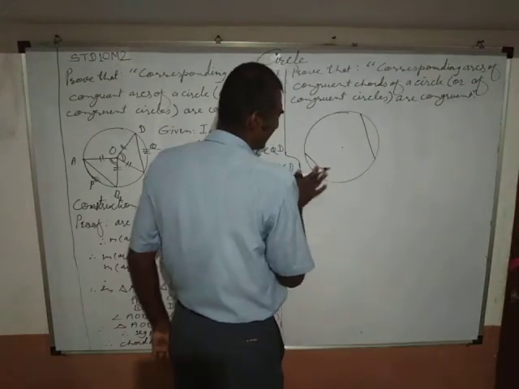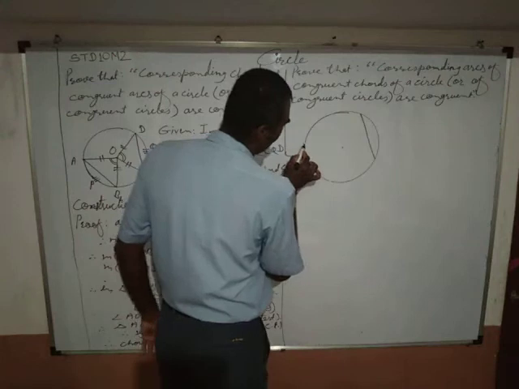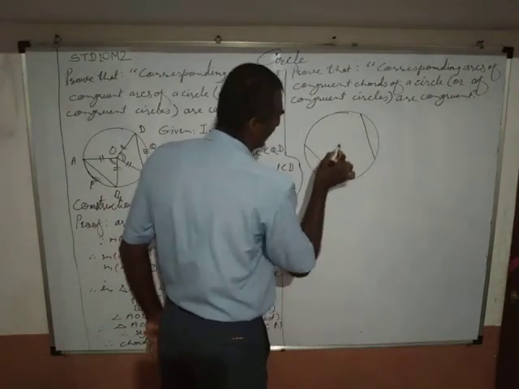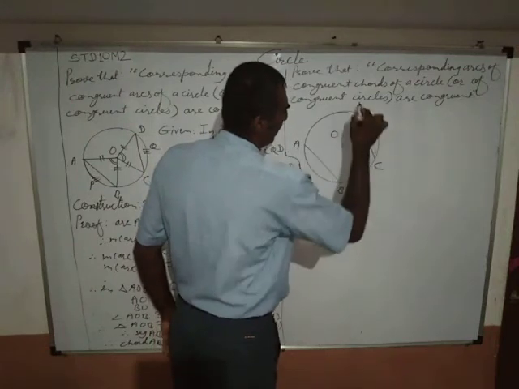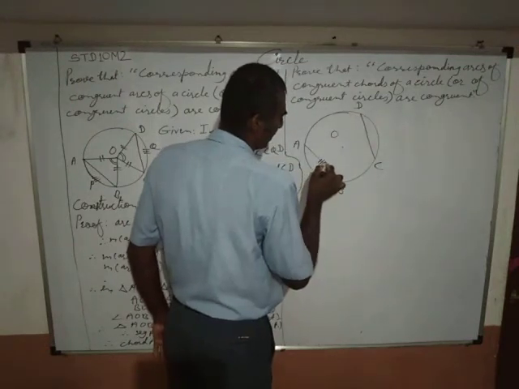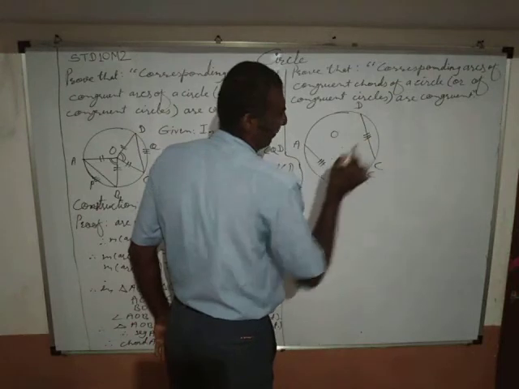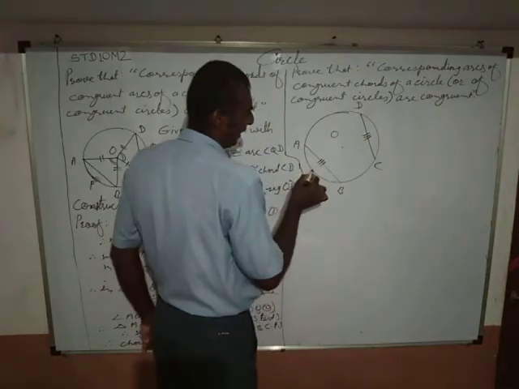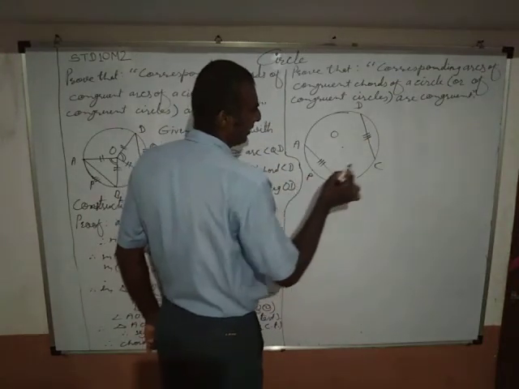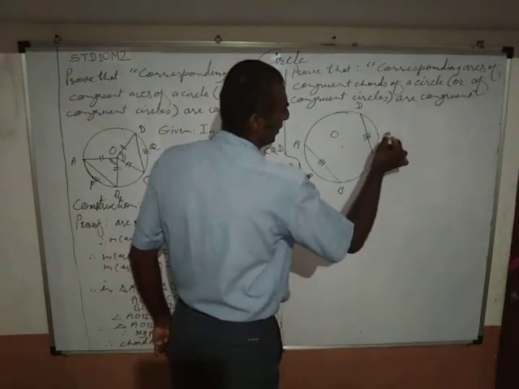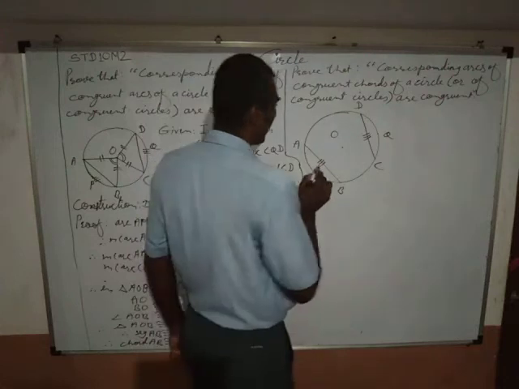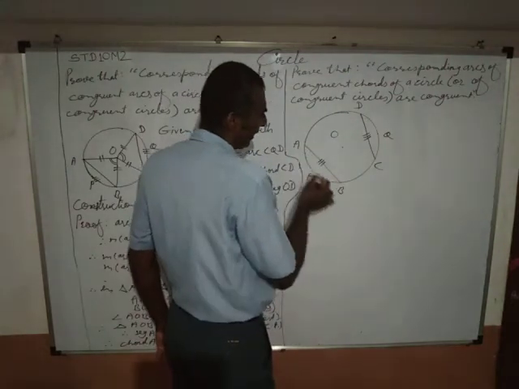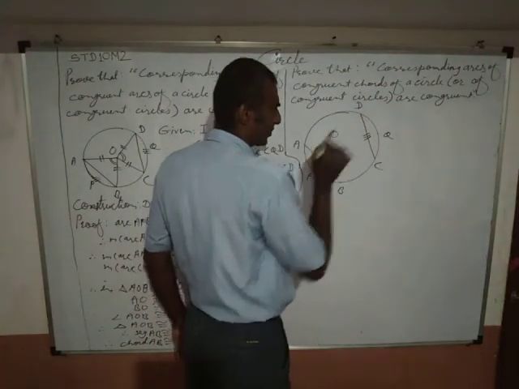Means here in this case let a circle with center O, chord AB is congruent with chord CD. Okay, and let arc APB and arc CQD be their corresponding arcs. We are interested to prove arc APB is congruent with arc CQD.